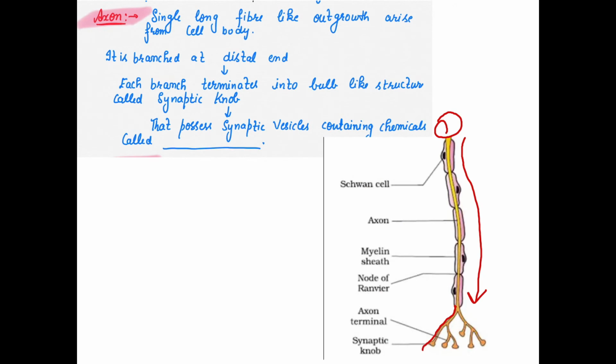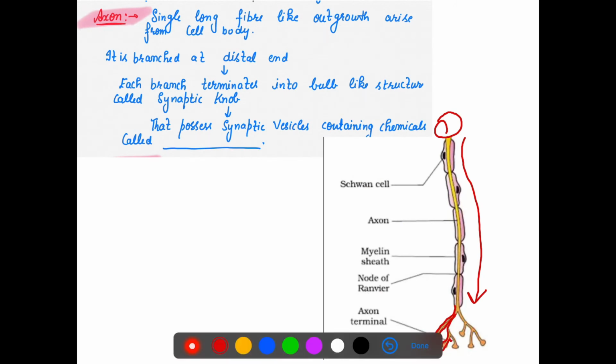Now look at the branches at the distal end. I have told you about the distal end many times in the nephron too. Distal means far, D for door, far from the cell body. So at the distal end it terminates with a bulb-like, round structure.